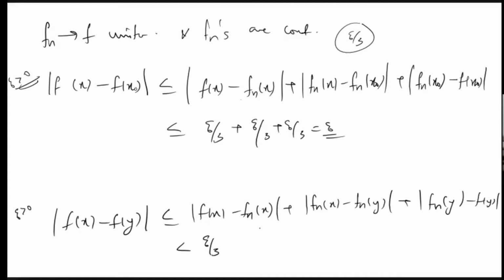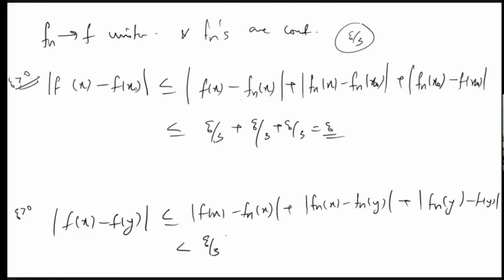Okay, because we know examples of continuous functions converging to a discontinuous function. The first example, f_n(x) = x^n on the closed interval [0, 1]. All the functions are continuous and even uniformly continuous, because continuous functions on closed intervals are uniformly continuous. But it is converging to a discontinuous function. So we are doing this only because we have uniform convergence.